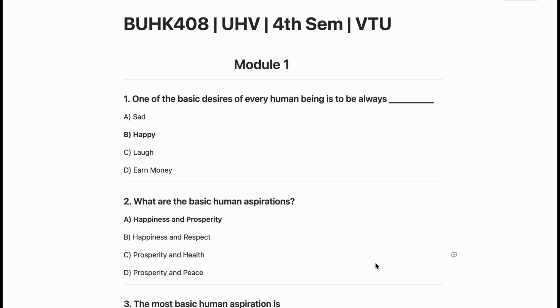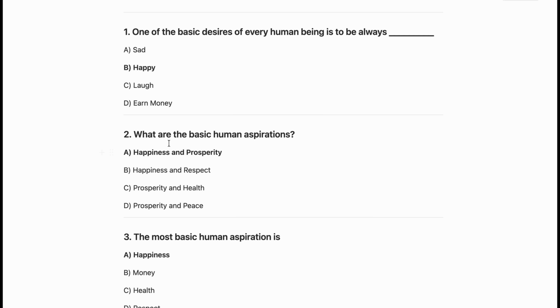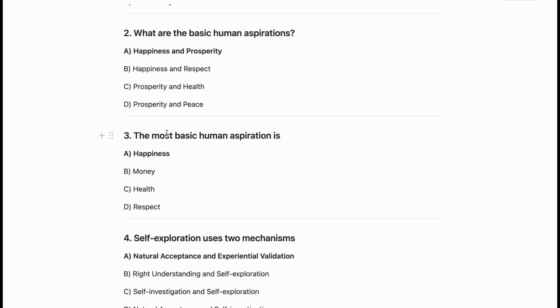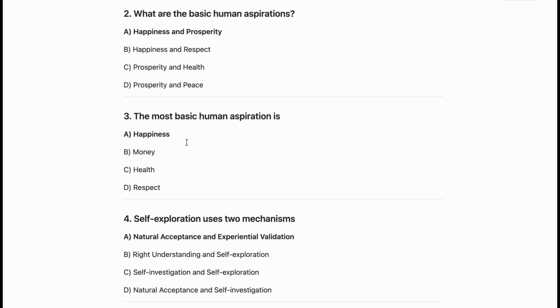From module 1, our first question is, one of the basic desires of every human being is to be always happy. So B is the correct answer for the first question. Now the second one, which is, what are the basic human aspirations? Here we can see that happiness and prosperity are the basic human aspirations. Now the next question from module 1, which is, the most basic human aspiration is happiness, as we have already seen here. So the question will repeat in the examination,